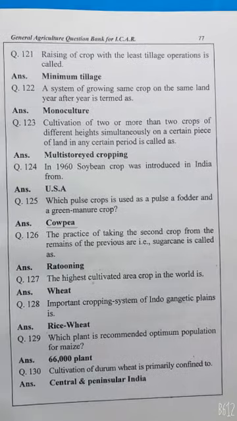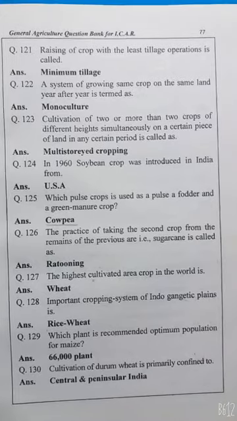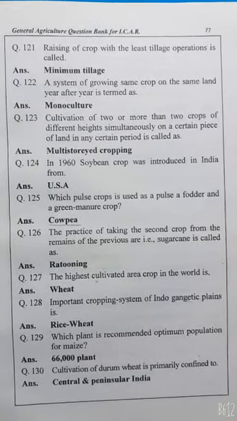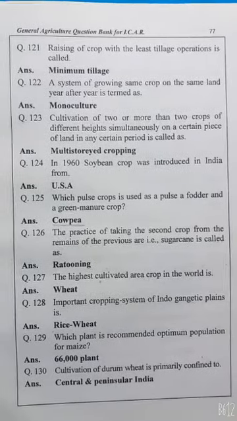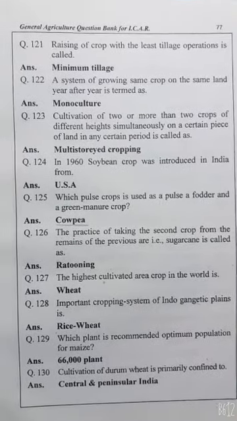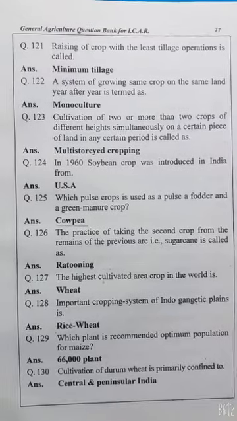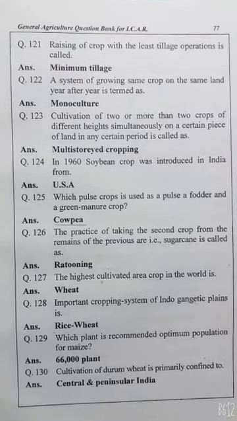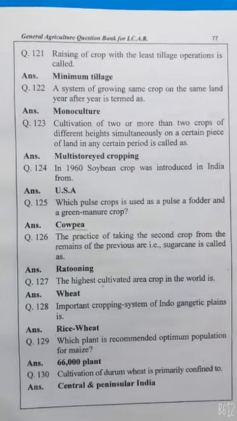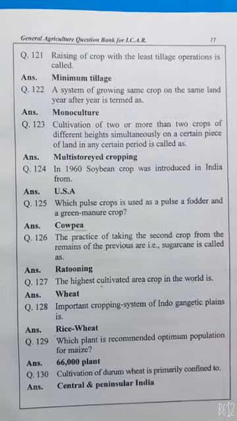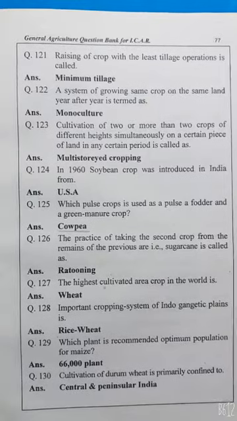Raising of crops with the least tillage operation is called minimum tillage. A system of growing the same crop on the same land year after year is termed monoculture. Cultivation of two or more crops of different heights simultaneously on a certain piece of land at a certain period is called multi-storied cropping.